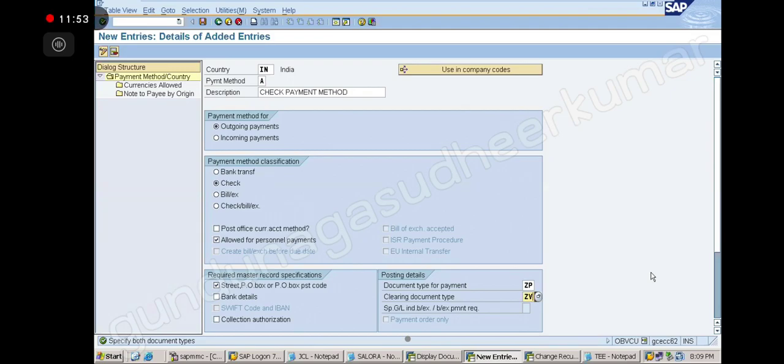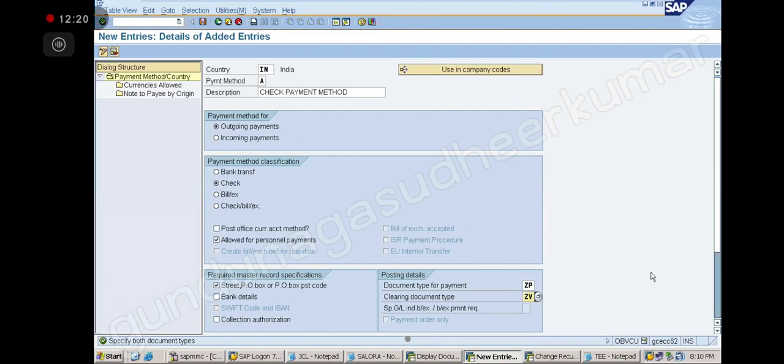Is it by default or for this purpose? This is for the automatic payment process. See, what happens is when I am doing the manual payment, my requirement is I want to keep the manual payment separate, automatic payment separate. So when I do any vendor payment using the manual process, my document number would be different.